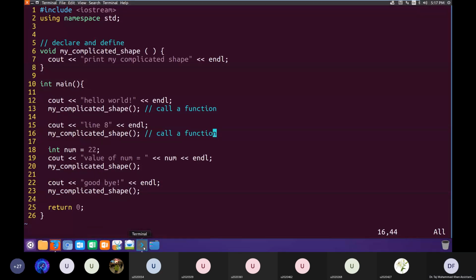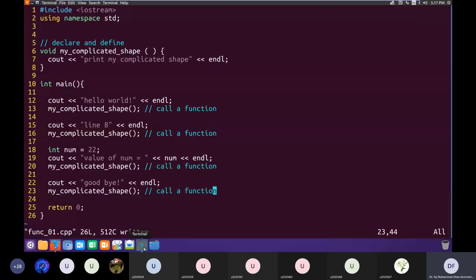So in my program, I am calling this function 4 times. Calling a function means using that function, executing the code of that function at some point in your program.